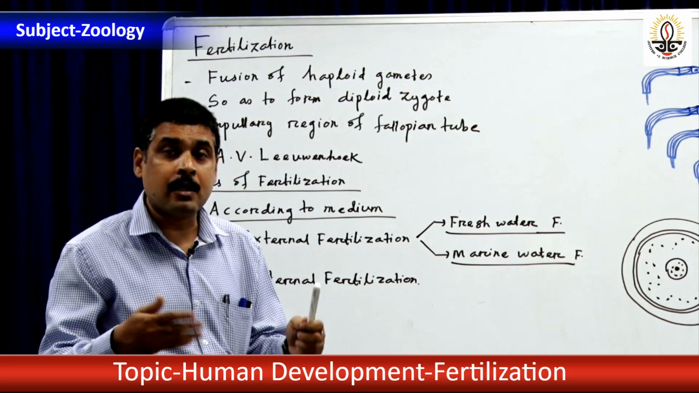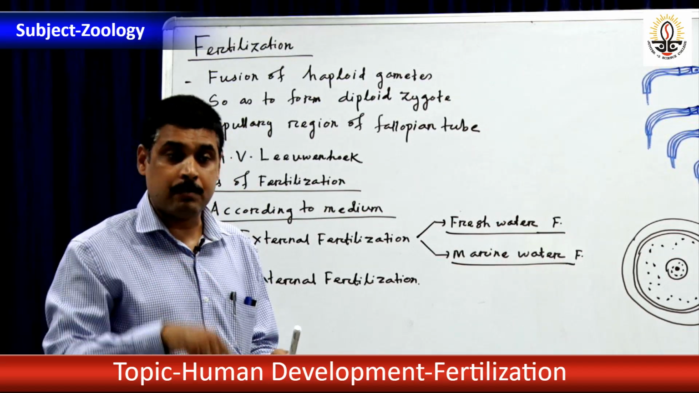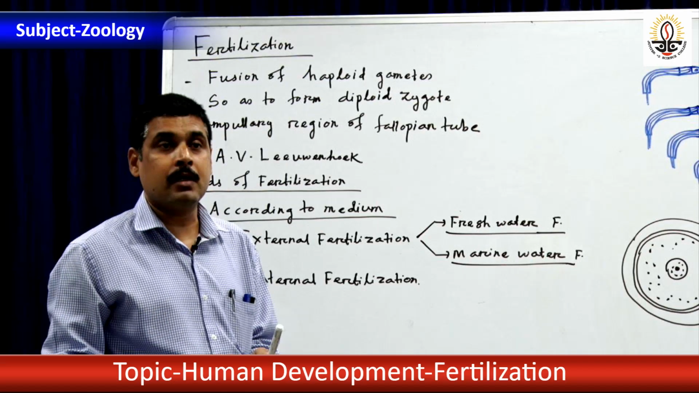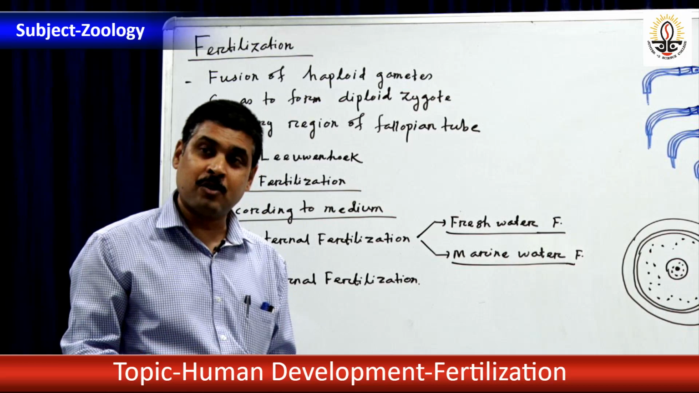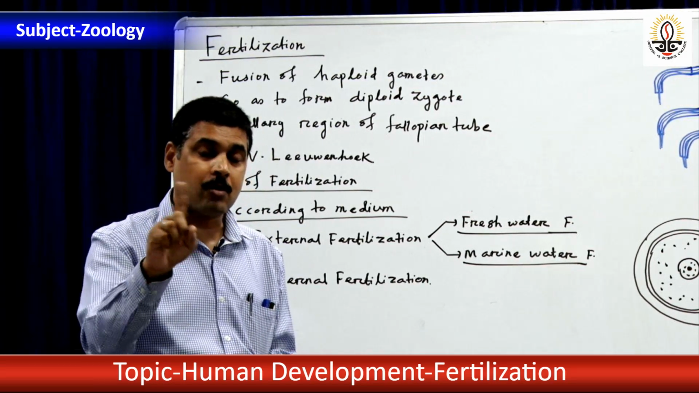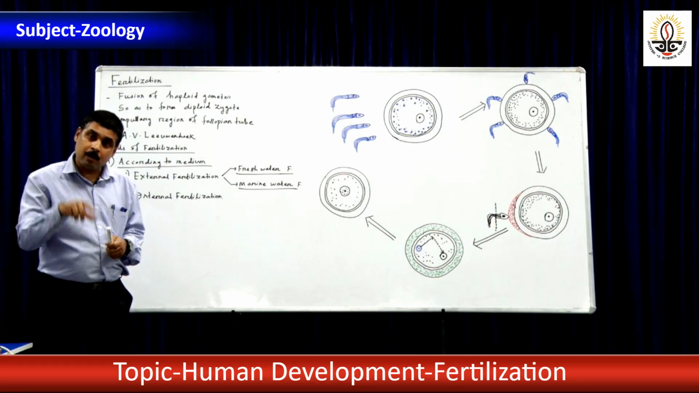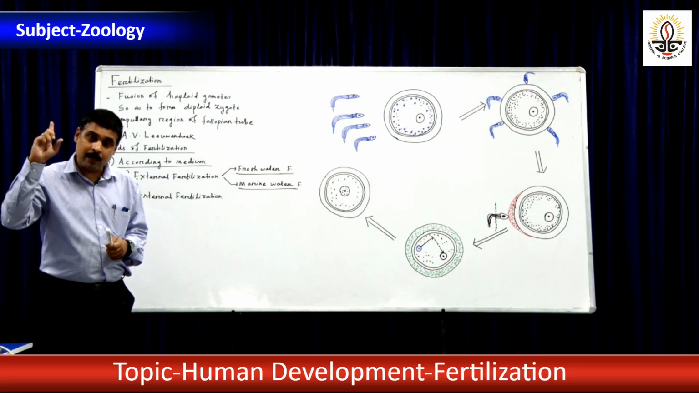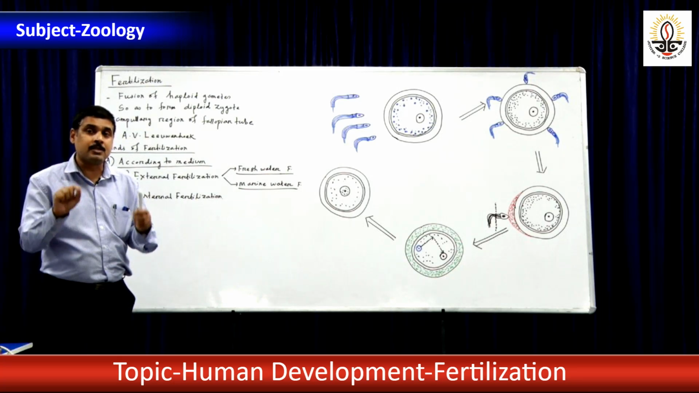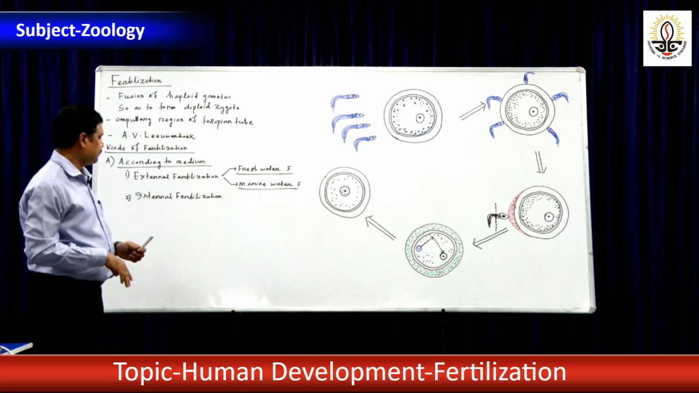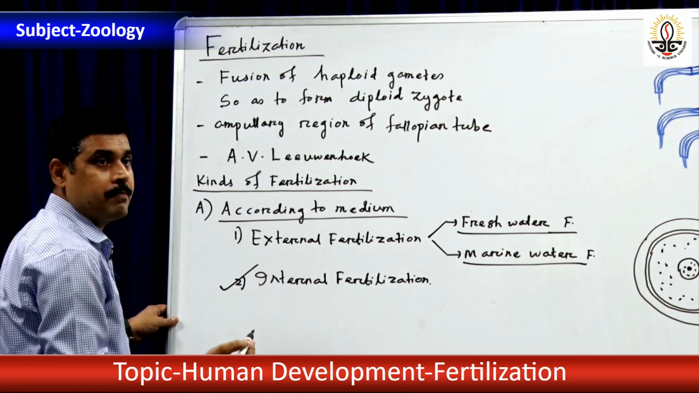Higher organisms, higher vertebrates, fertilization occurs within the body of the female. In case of the human being, man is not producing male gamete to outside, female is not producing ovum to outside, and fertilization is not taking place in sea water or fresh water. Within the female body, fertilization, as we have discussed, takes place in the ampullary region of the fallopian tube. So, that is what internal fertilization is all about.